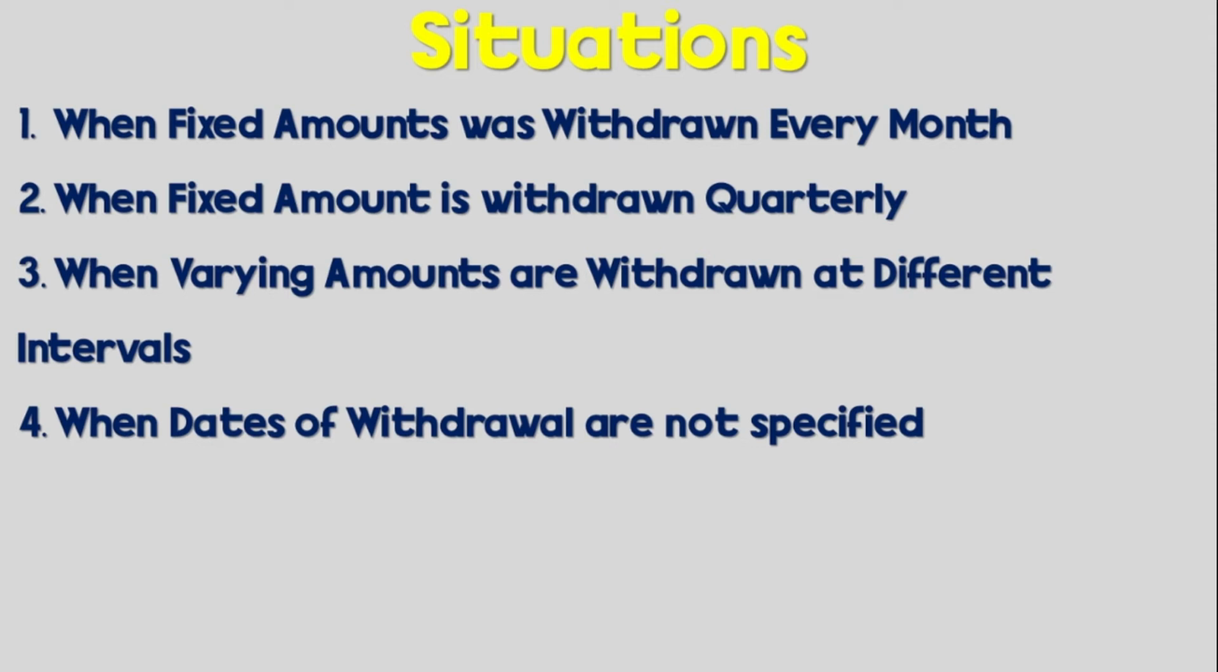For this month it may be 1000, and for the next month it may be 5000. It may vary, and it may not follow the first month, second month, third month pattern. They may draw in March and then in August. It doesn't have to be a pattern in a sequence. The last situation is when the dates of withdrawal are not specified, when there is no given date for the withdrawal. These are the four situations, and we are learning how to charge interest on drawings in each of them.